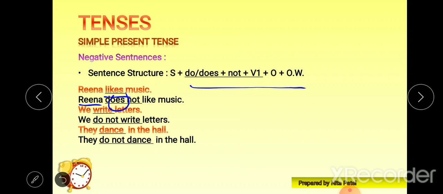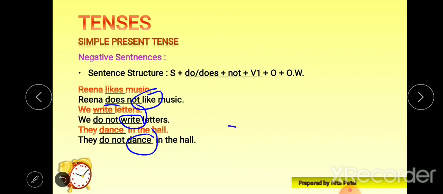If you don't remember, look at the word likes: we cut s here, put es, then go with not and the rest of the verb. So Reena does not like music. Wherever I'm using does, only V1 will come. In any of these sentences you won't find s or es at the end of the verb.